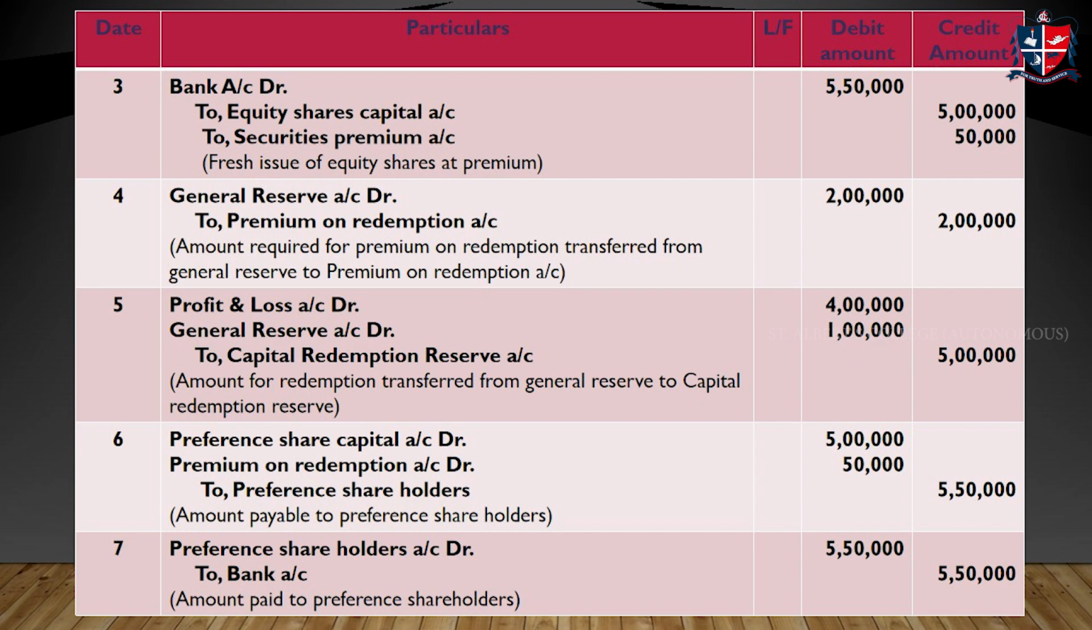In the last stage, the payment becomes due. Entry: preference share capital account debit, premium on redemption account debit to preference shareholders account. 5 lakh rupees is the capital amount, 50,000 rupees is the premium amount. The total amount is 5 lakh 50 thousand. The last one, the payment is made: preference shareholders account debit to bank. It is the last stage. Okay, so these are the major stages or major procedures we are conducting to make the redemption. So these are about redemption.